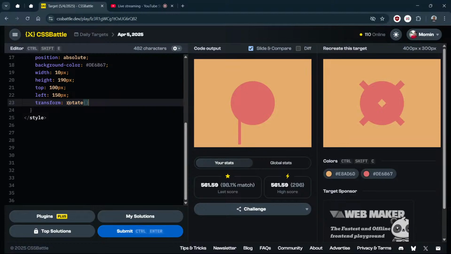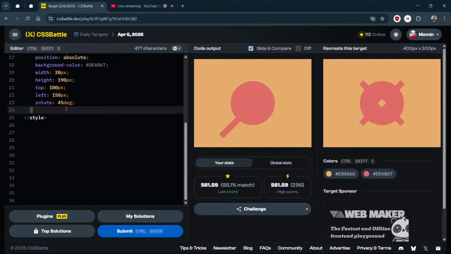We need to use these functions here, like rotate 45 degree. There is no simpler syntax, and you can write that syntax after this. Rotate 45 degree, simple, it will work. It is working, so we can simply do this. And I think the width is a little low. Let me make it 20. Yes, 20 might work.